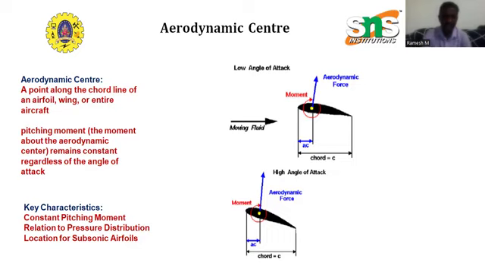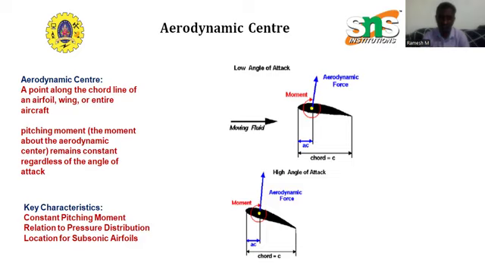Once again, the aerodynamic center is the point along the chord line of an airfoil, wing, or entire aircraft where the pitching moment remains constant regardless of the angle of attack. This property makes the aerodynamic center a convenient reference point.